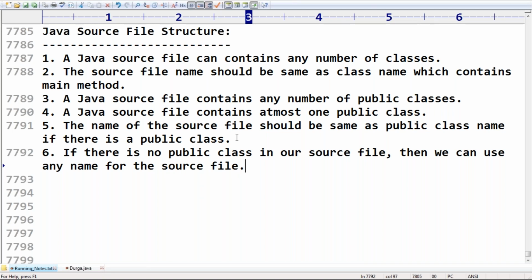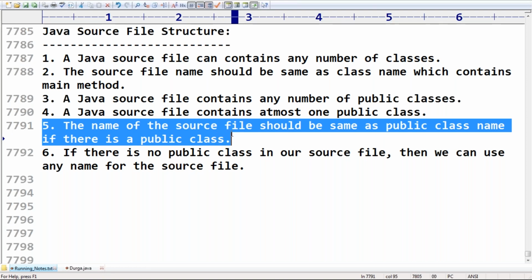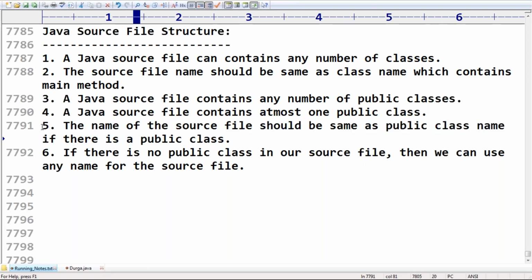If there is a public class, the name of the public class should be the same as the program name. Any doubt about this one?